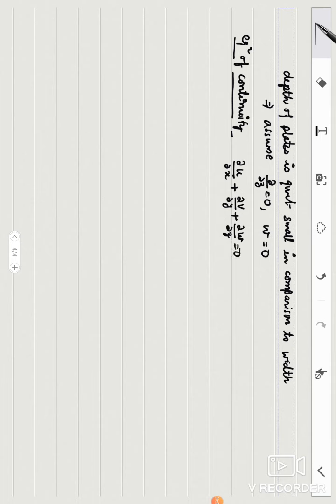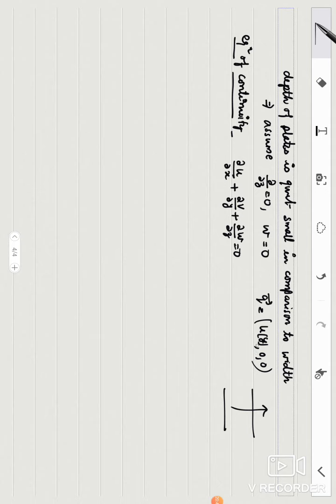So what is your velocity distribution? This is (u(y), 0, 0). It simply means that velocity is varying in vertical direction. It may be increasing or it may be decreasing in vertical direction. In this direction there are velocity variations. Now you see, it is a derivative of u with respect to x, but here u is a function of y, so this is 0.